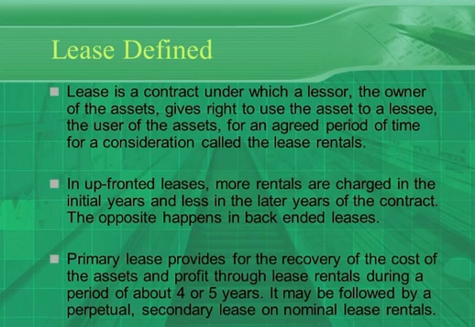We have two kinds of leases, either upfronted or back-ended. In upfronted, we pay more rent in initial years and less rent in later years. But in back-ended, we pay more rent in the back years. Initially, we pay less rent. Similarly, we have primary and secondary. In a primary lease, maximum rent is covered in 4 to 5 years. These 4 to 5 years cover almost the full cost of the asset, which may be followed by less rent in other years. So we may have upfronted, back-ended, or primary combined with secondary.